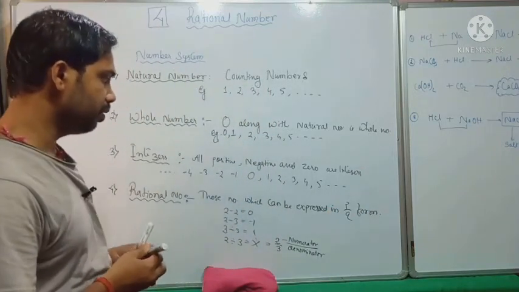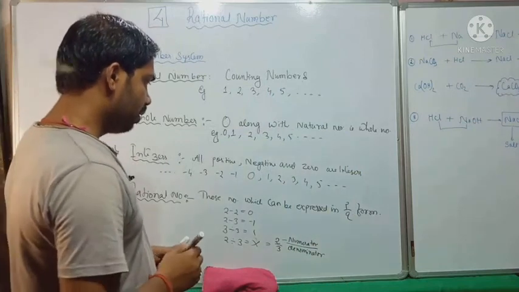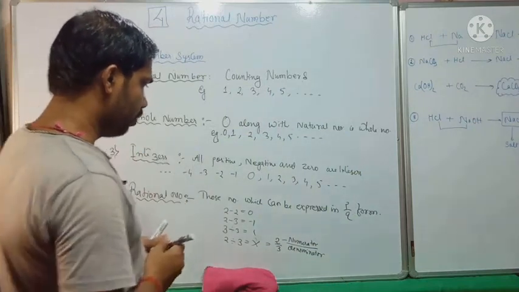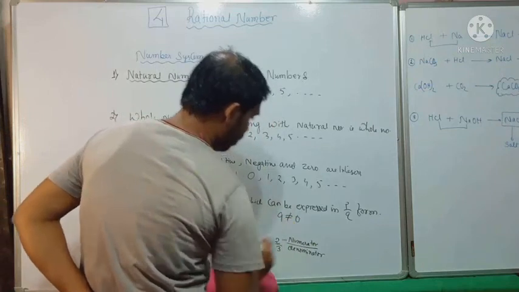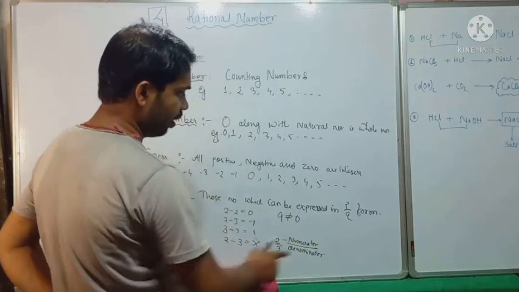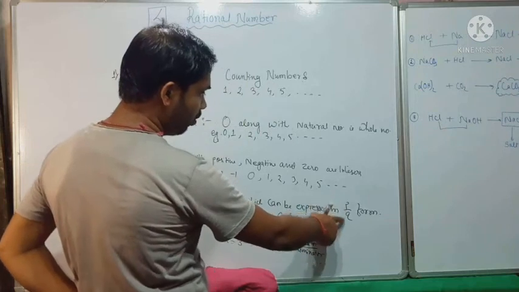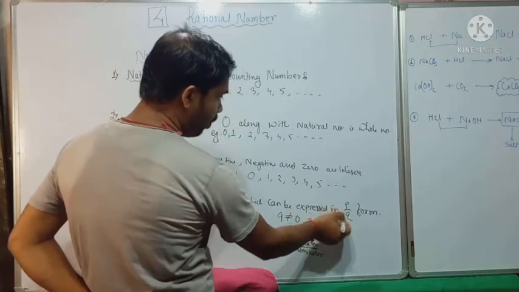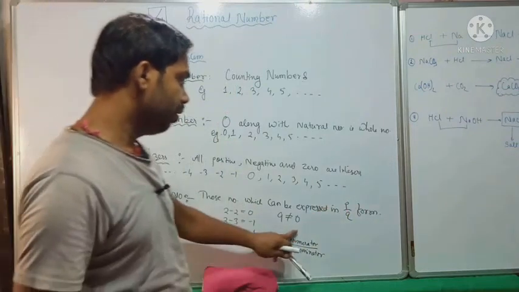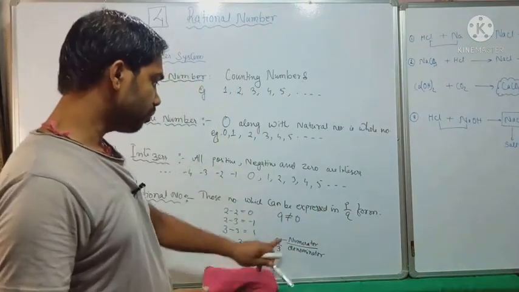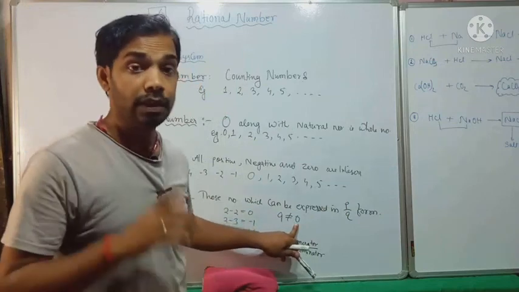Okay, very easy definition, but one thing you have to note is that q should not be equal to 0. So this is the restriction. If you put 0 here, then this number will be undefined. You cannot define this number if you put 0 in the denominator. So we cannot put 0 in the denominator.